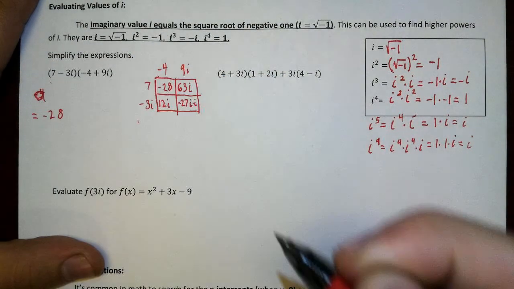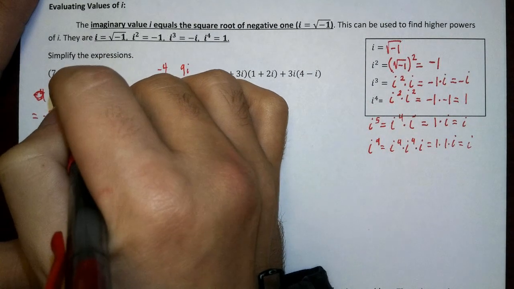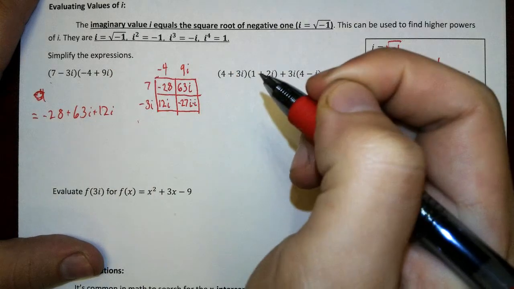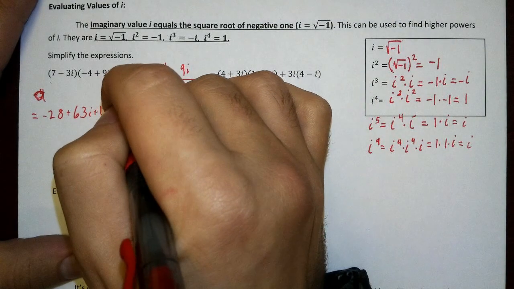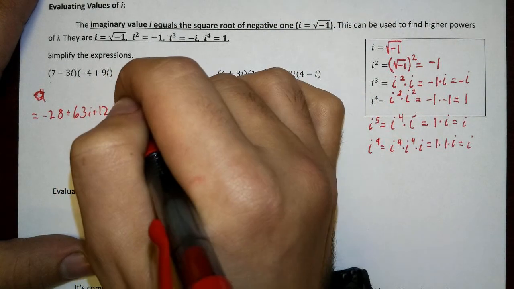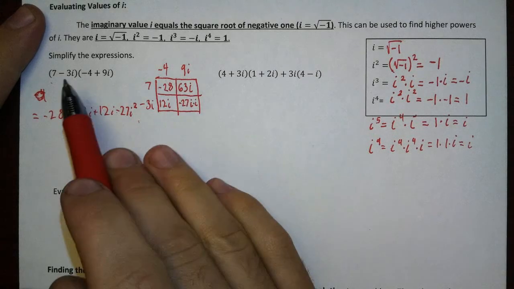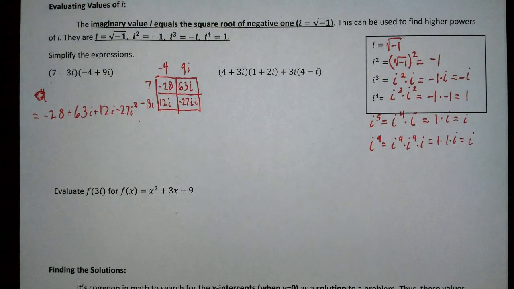So -28 plus 63I plus 12I minus 27I, and here you go, now you're happy, I squared. Okay? That's what it's equal to. We just did polynomial multiplication the same way we would do any other polynomial multiplication and found out what it equals.